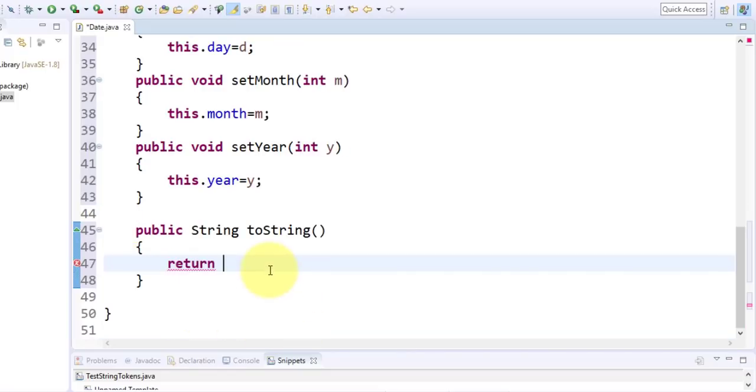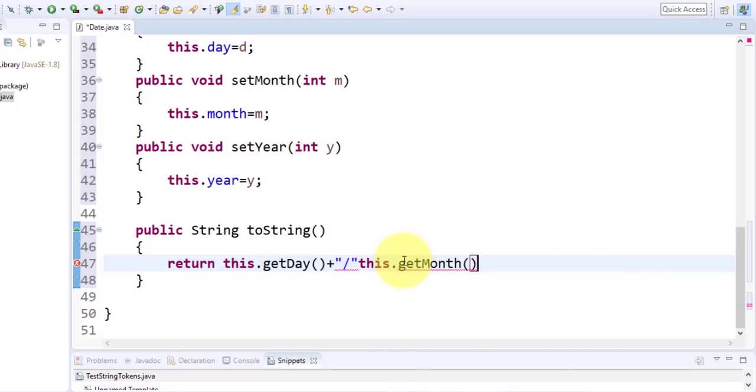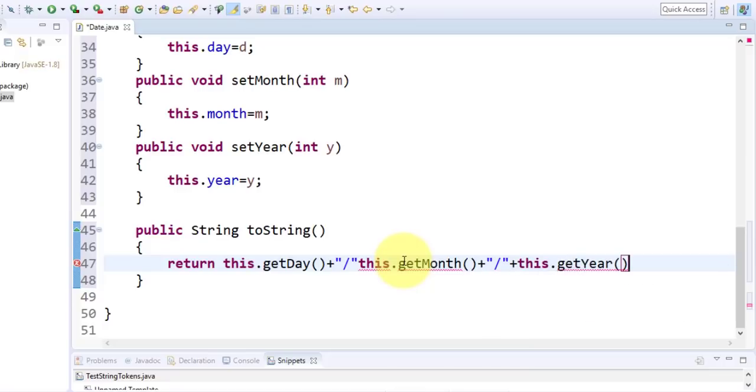Now, what do we have to return? We have to return this.getDay, correct? And then we have to define this.getMonth, and this.getYear, correct?